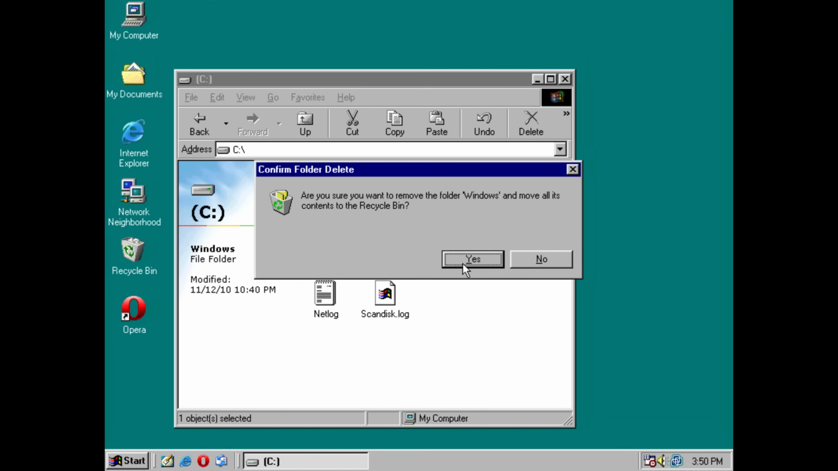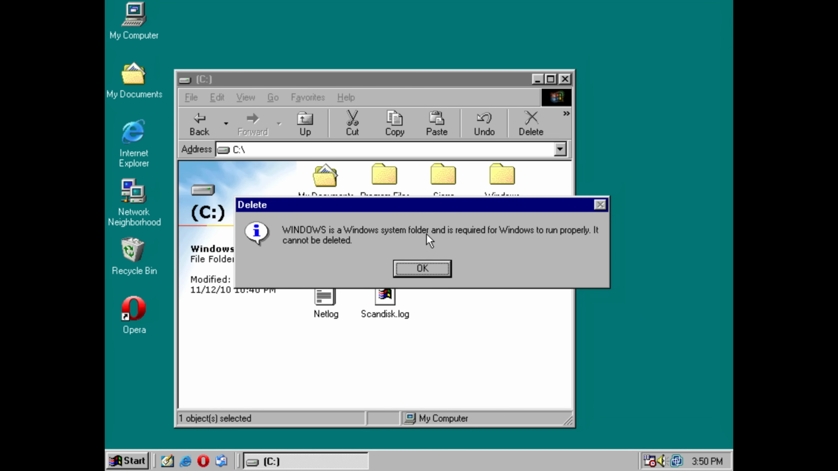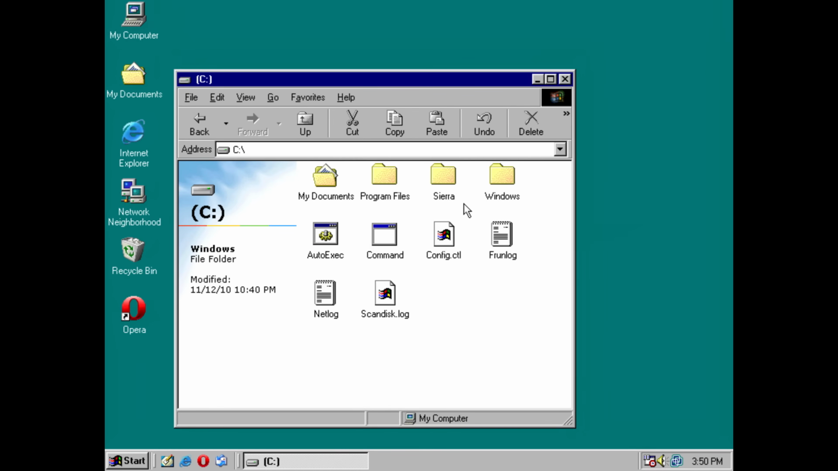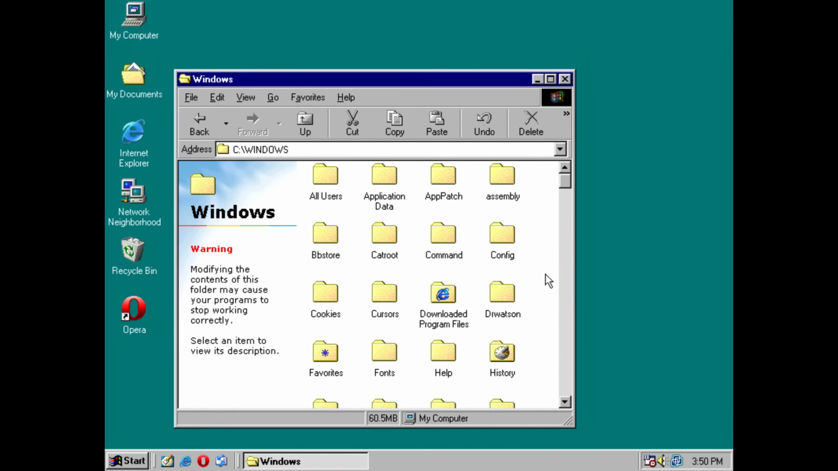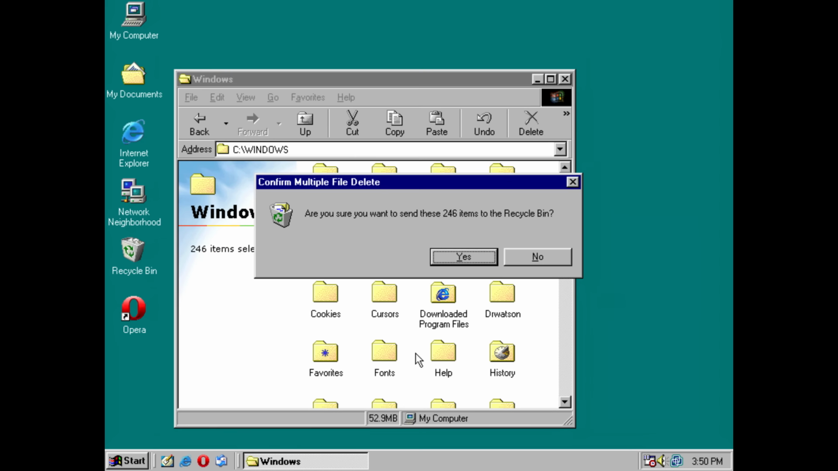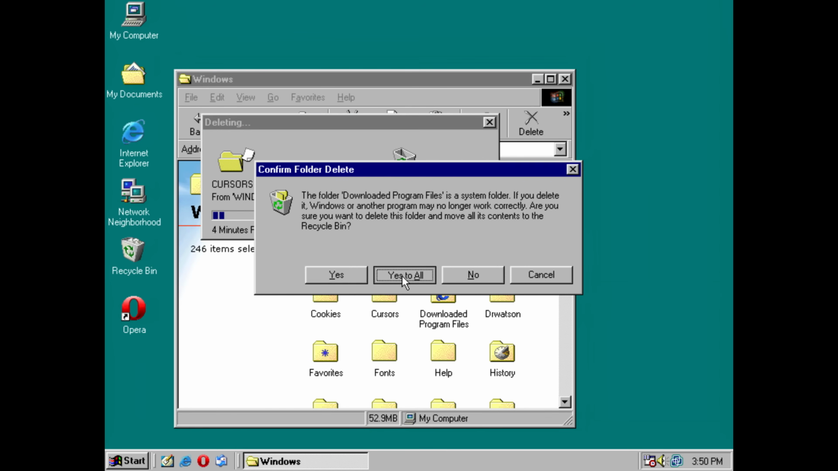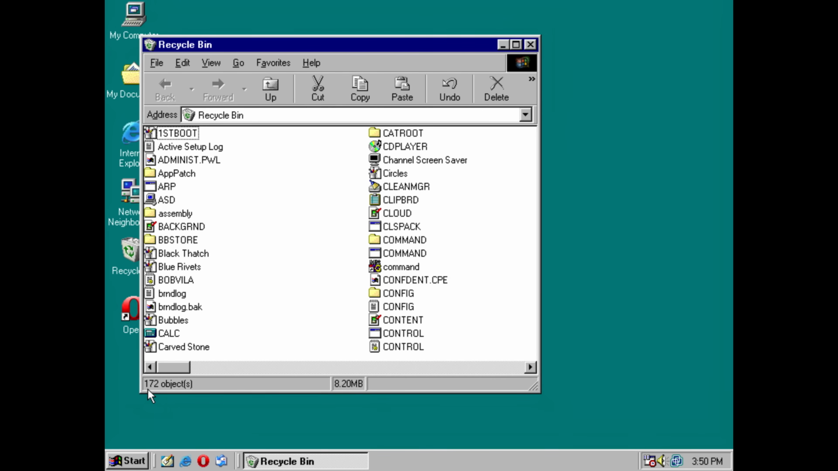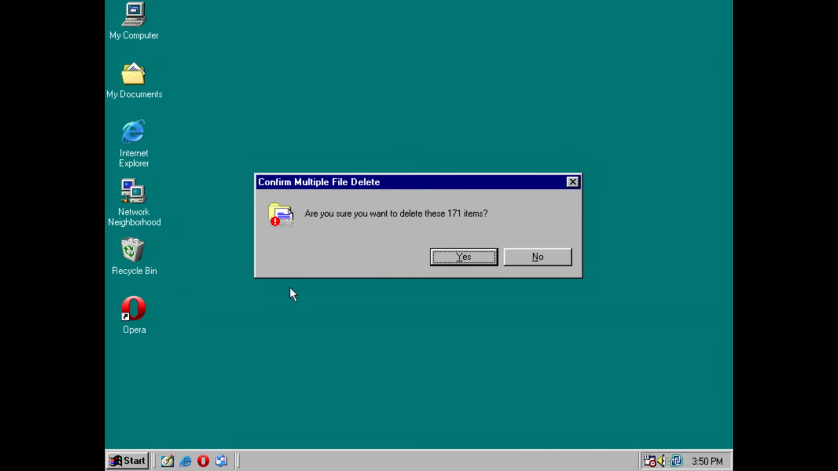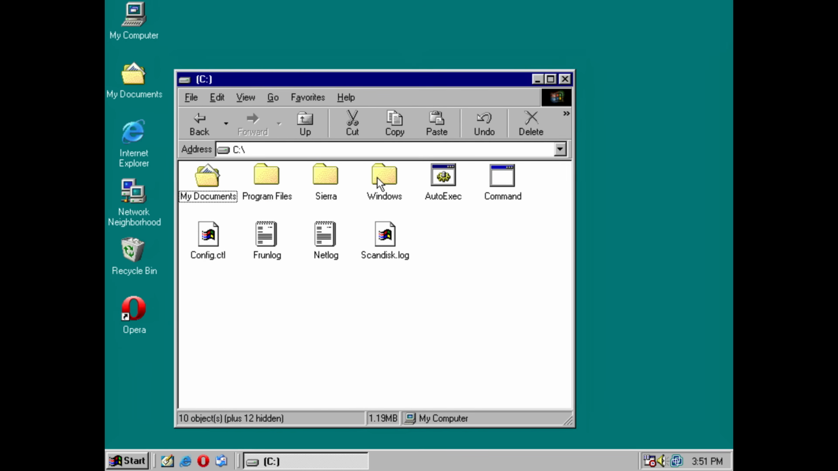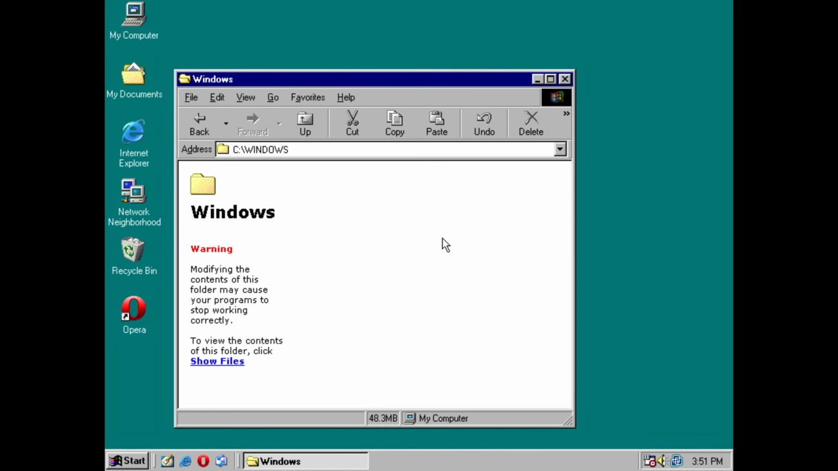Windows 98. Let's go to My Computer, C Drive, and there's the Windows folder. Let's go ahead and try to delete like this. Yeah, and now it's gonna say that it's a system folder and that we can't delete it like that. And let's try like this instead and delete. Select all of them and delete. Yes to all. Okay, yes. How many items have we deleted? 172. Let's recycle them.